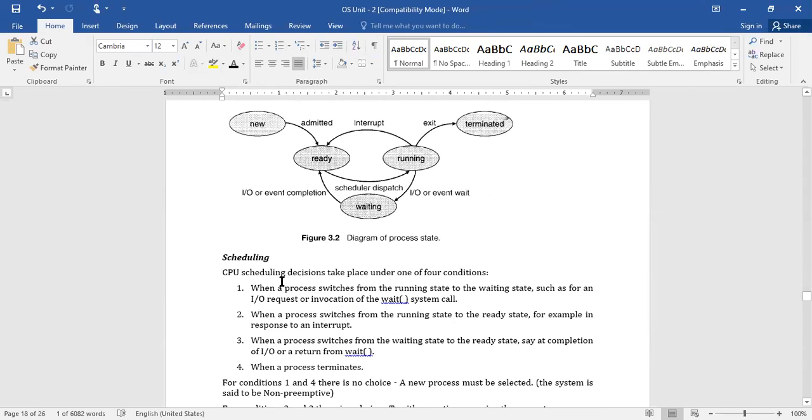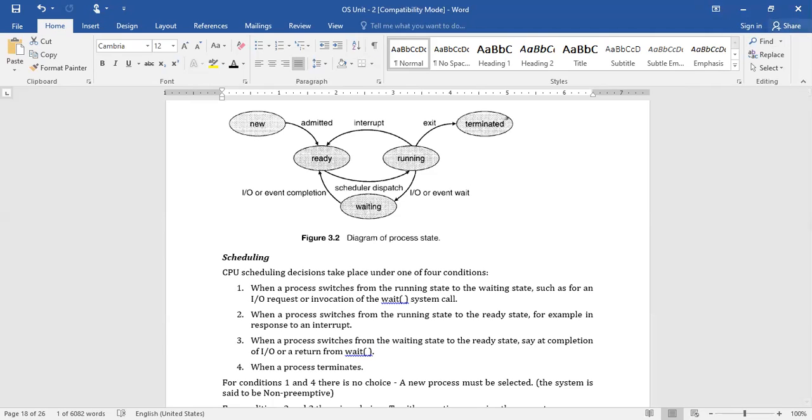The first one, all of you carefully observe this, is when a process switches from running state to waiting state. Now the process is in running state. When will it be switched to waiting state? Whenever an IO event occurs, or a wait system call is issued by the parent process.